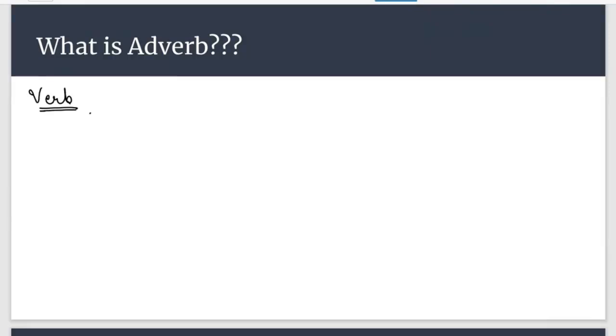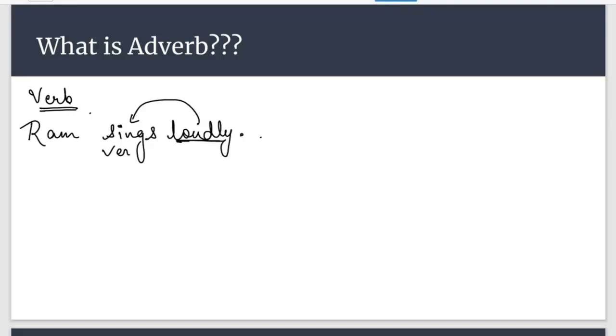So after noun and pronoun, give me an example where adverb is qualifying a verb. Can anyone give an example? During this example, the one you are writing, he sings very loudly. There are two things mixed in this sentence. I'll tell you how. So we can take an example: Ram sings loudly. So loudly is adding something to the meaning of the verb. Sings is the verb here, and loudly is the adverb. This is an example where adverb is qualifying a verb.